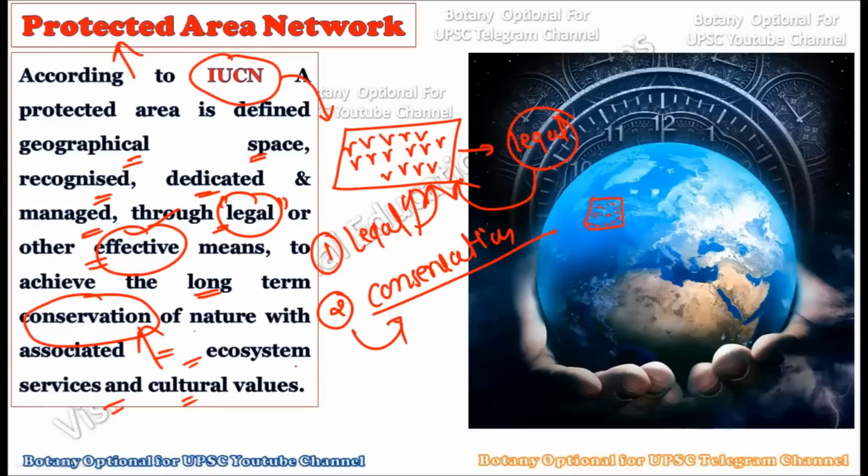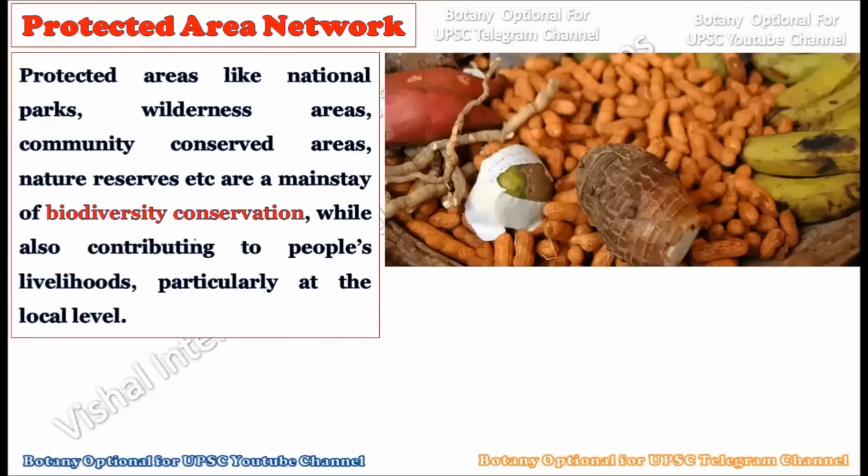Now consider, protected areas like national parks, wilderness areas, community conserved areas and nature reserves, etc., are the mainstays of biodiversity conservation. So under the protected area network, you can include the national parks. It is a whole topic in itself, right? The national parks are included in the protected area. Then the wild areas which need protection are also included. Then community conservation and nature reserves are all part of the protected area network.